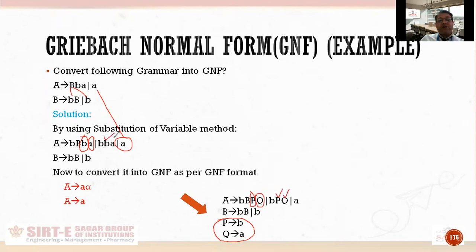Like this small b and small a was creating problem, तो मैंने इसको P and इसको Q कर दिया, and that's it. जो मेरे लिए प्रॉब्लम क्रिएट नहीं कर रहे हैं, like this small b, उसको मैं टच नहीं करूंगा. This small a is also not creating problem for us. It is already in GNF, so we will not going to touch. Now this B produces BB and small b. It is already in GNF. So in this way, the whole grammar will be converted into GNF.